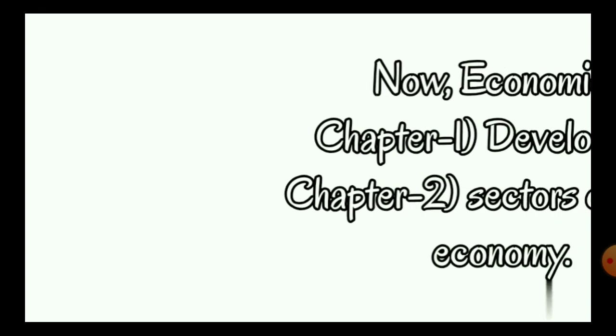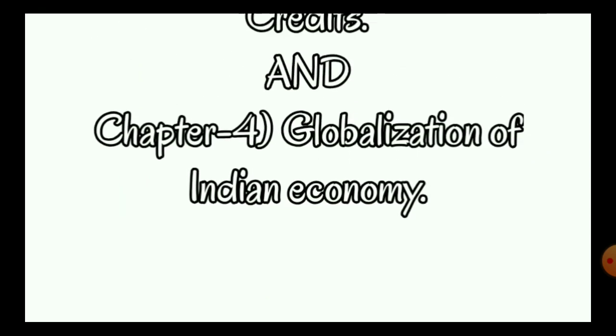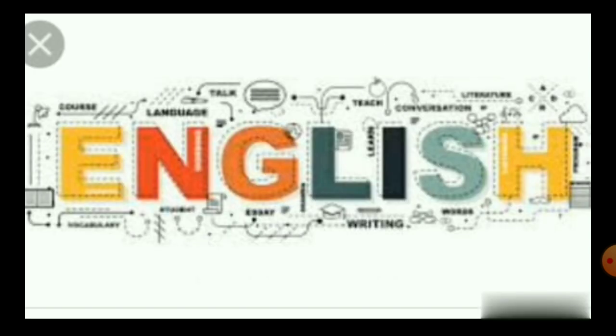And now we will take economics. Chapter 1, development, chapter 2, sectors of the Indian economy, chapter 3, money and credit, and chapter 4, the last chapter, globalization and the Indian economy.